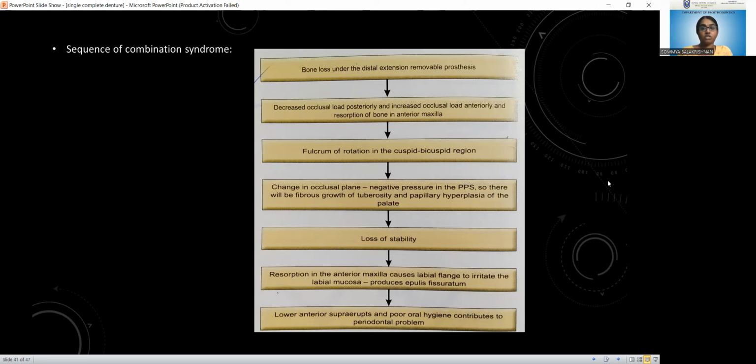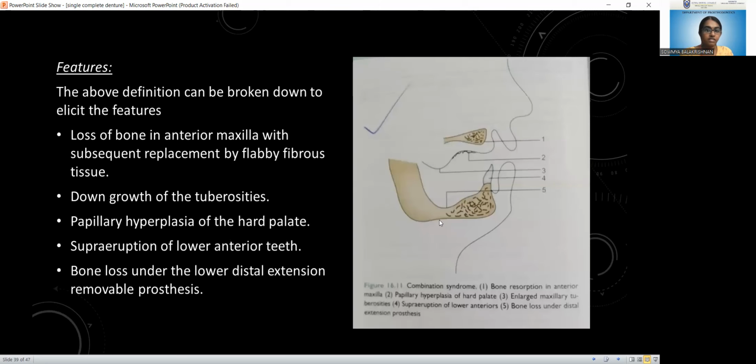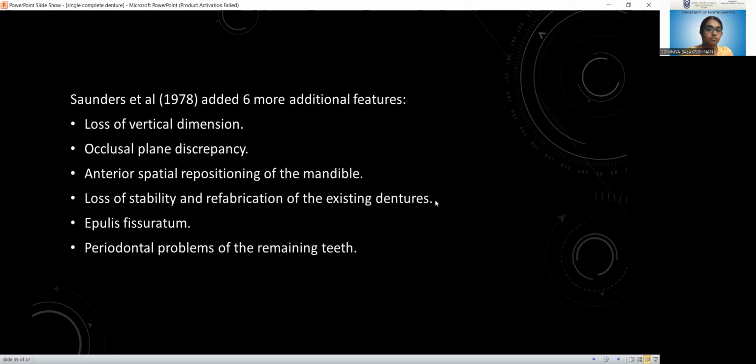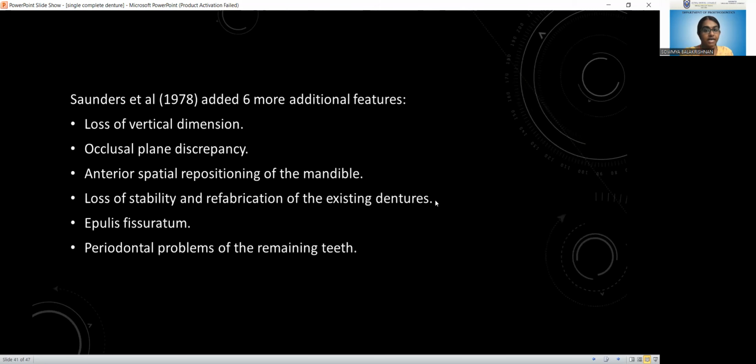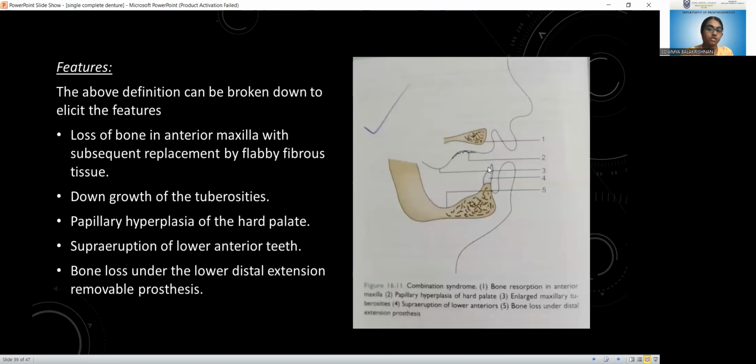First, bone loss occurs under the distal extension removable partial denture. Next is decreased occlusal load posteriorly and increased occlusal load anteriorly. This causes resorption of bone in the anterior maxilla, because natural teeth are present in the lower mandible. These natural teeth will always exert more force on the maxilla, so more force will be here. Already there is resorption and decreased occlusal load posteriorly, so there will be overgrowth of tuberosities.